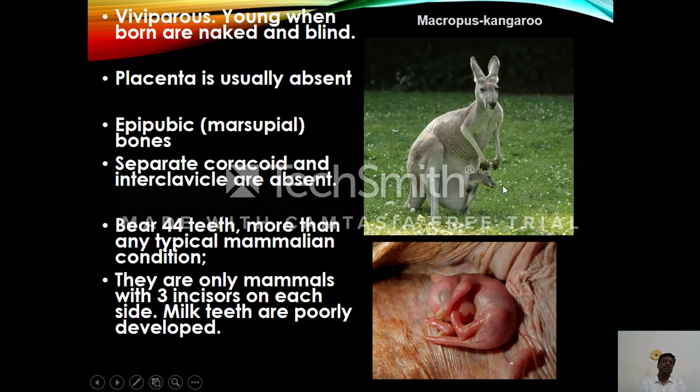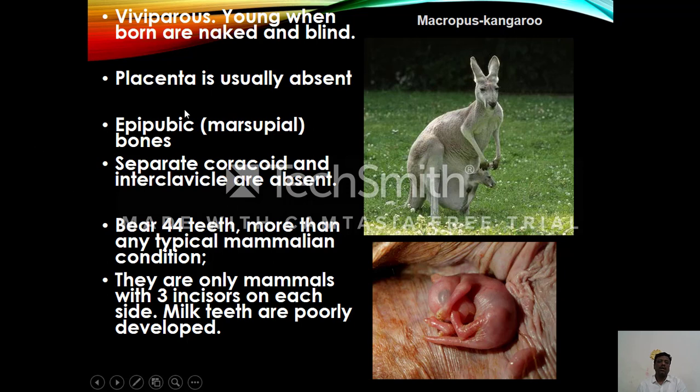They are viviparous, giving birth directly to young ones. And these young ones are born naked, without any hairs on the body, and they are blind. They are kept inside a brood pouch and grown with parental care. Placenta is usually absent here. Epipubic bones are present, that is, marsupial bones.